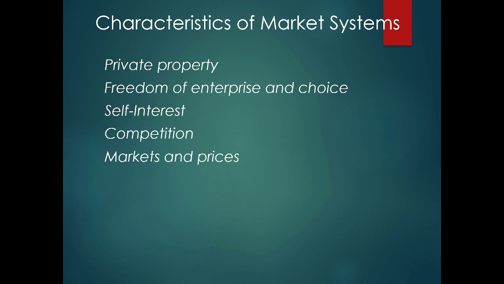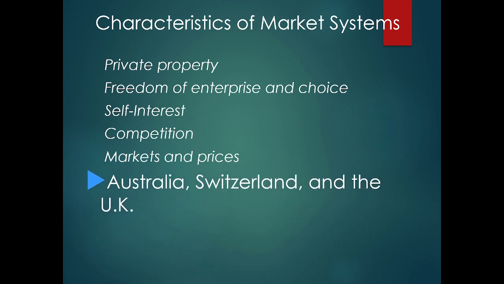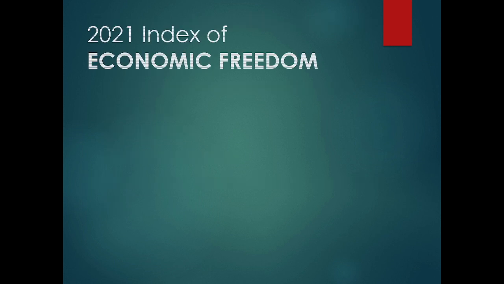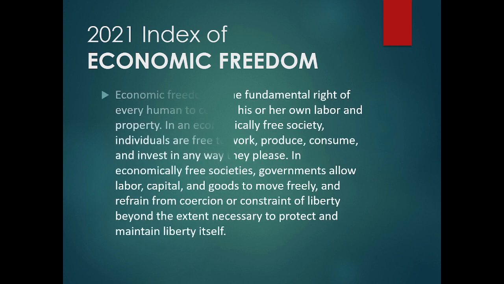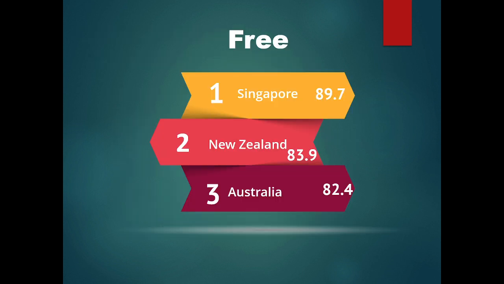But let's look at some countries. We have Australia, Switzerland, and the UK. These are characteristics of a market system. Now let's look at the 2021 Index of Economic Freedom. What does that mean? Freedom is the fundamental right of every human to control his or her own labor and property. In an economically free society, individuals are free to work, produce, consume, and invest in any way they please. The less you have of that, the less free you are. So what are the top countries that have free markets? Singapore, number 1. New Zealand, number 2. Australia, number 3.